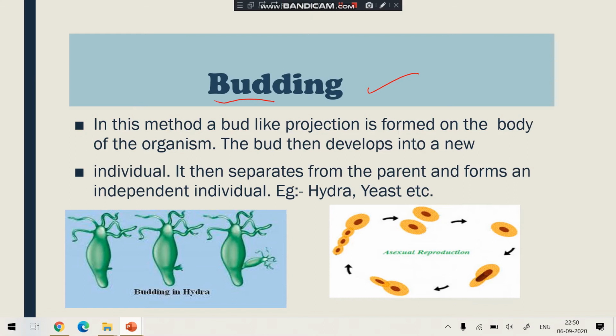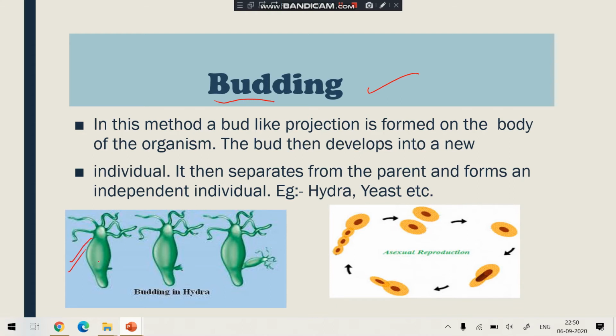Okay. So budding is a type of asexual reproduction in which a bud, meaning an outgrowth, is formed on the body of the organism, and then this bud develops into a new individual. Then it will separate itself from the parent to form a new individual. How does it take place? You can see the image here.